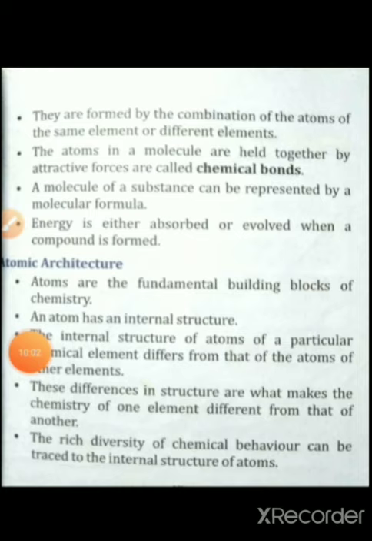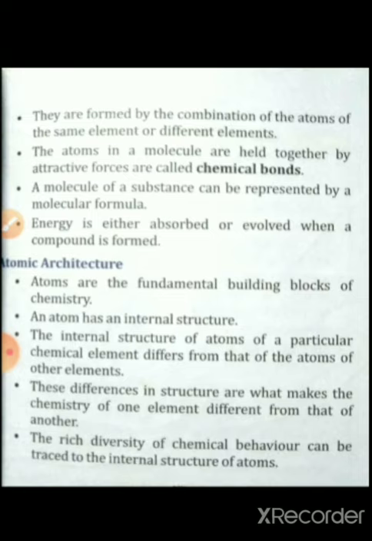So an atom has an internal structure, and the internal structure of atoms of a particular chemical element differs from that of the atoms of other elements. We have already known that the atoms of one element are different from the atoms of another element.